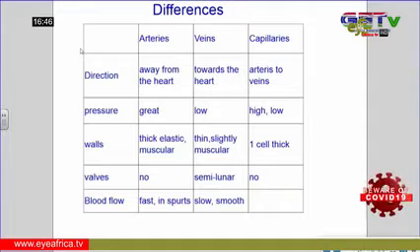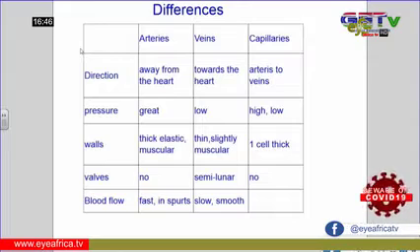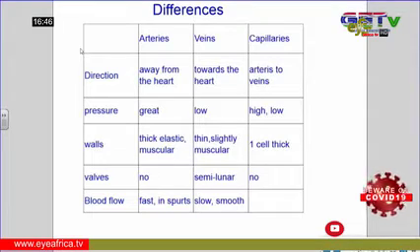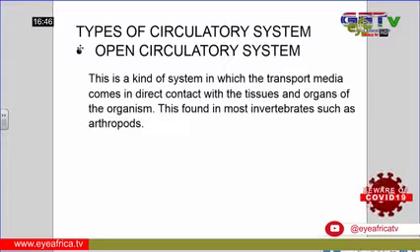Then looking at the blood flow, in the arteries it is very fast and it spurts. Then the blood flow in the vein is very slow and smooth. Actually, the blood is so slow that it's only being moved through the contraction and relaxation of the muscle. So the blood doesn't just move rapidly like that.